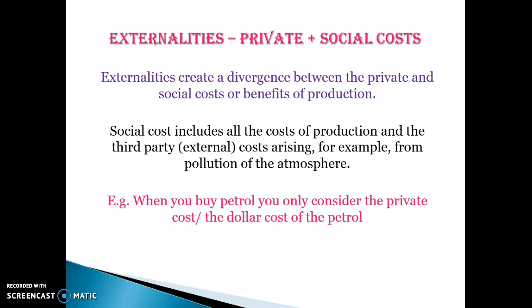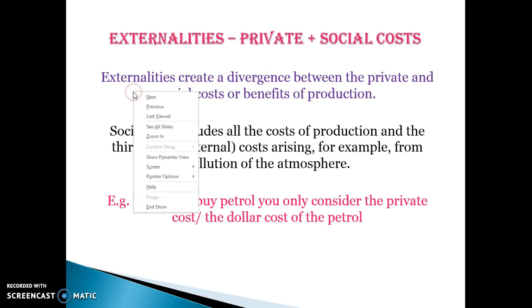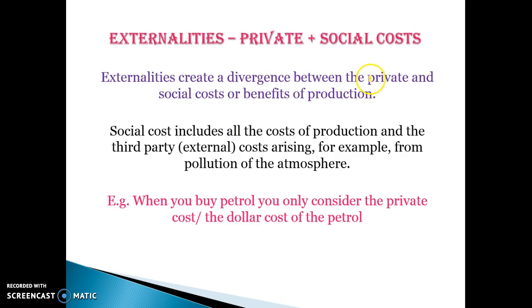What's important to recognise is that externalities cause a divergence between the private and social costs or benefits of production or consumption. What I mean by that is we've got our private benefits and our private costs. A firm's private costs would be all their costs of production, but it may also impose social costs on society. That might be the pollution that they cause that affects local rivers, local lakes, animals, and other people. So social costs include all the costs of production, so they include the private costs and the third-party costs, which might include, for example, pollution of the atmosphere.